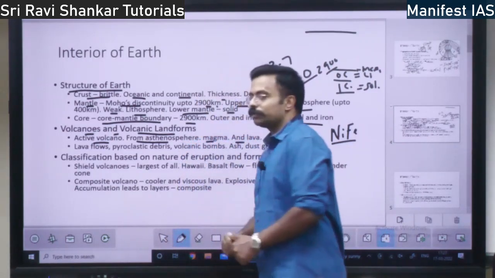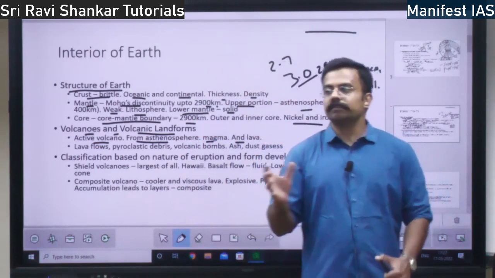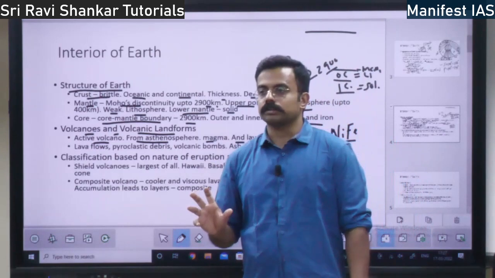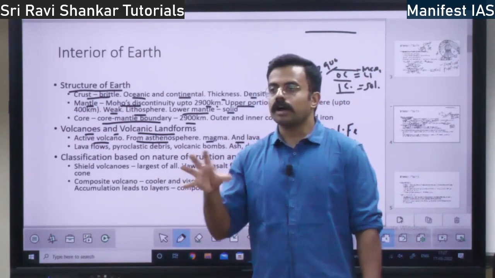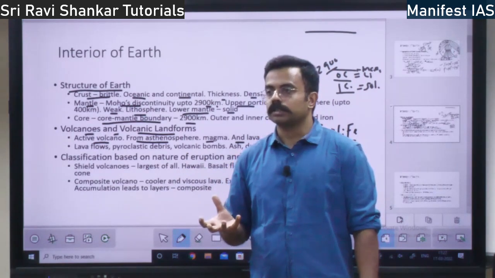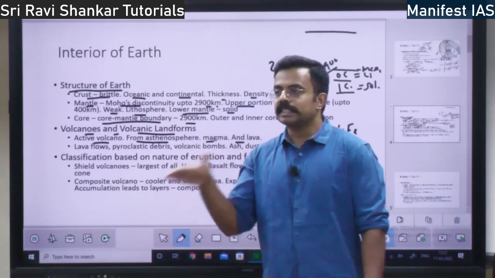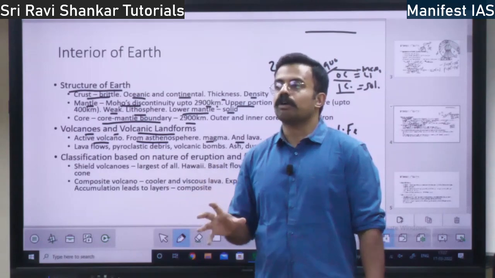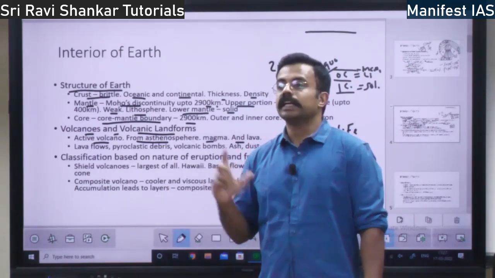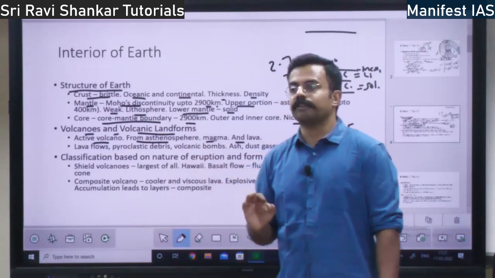So what is the difference between magma and lava? See, what is molten rock? Rock in the form of liquid is called magma. It will be very hot, right? If it is within the surface of the earth, it is called magma. If it comes out of the surface of the earth, it is called lava. That is the difference.